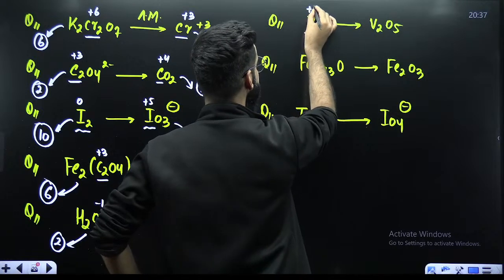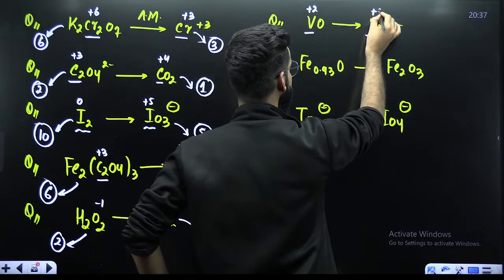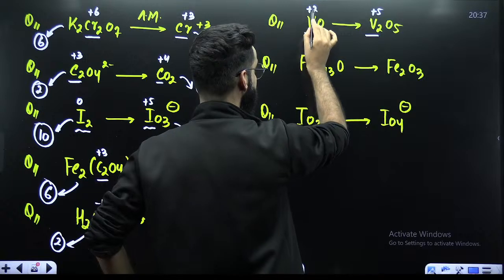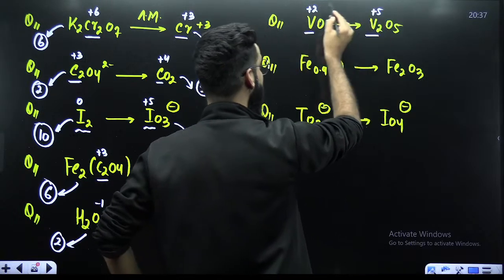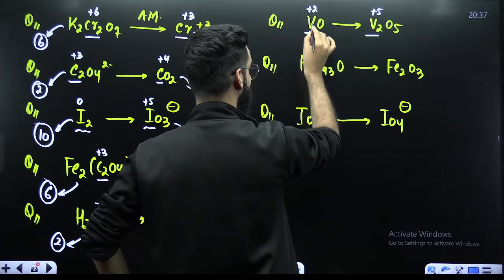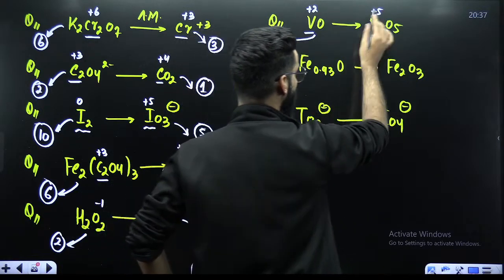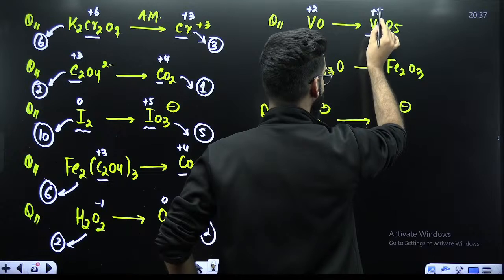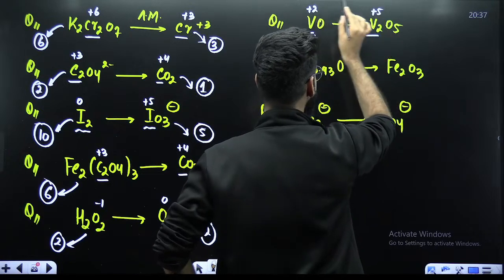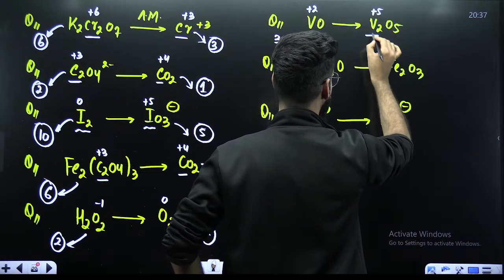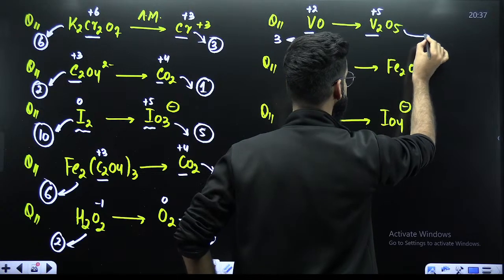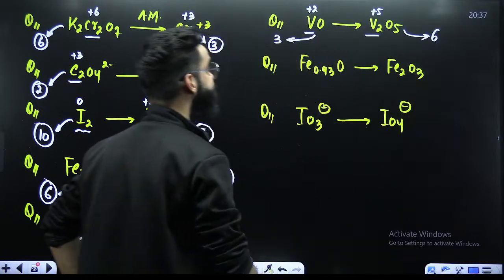Look at this particular question. Vanadium, its oxidation state here is +2. Its oxidation state here is +5. I need to get this n factor. So this is initial, this is final. Final minus initial. The value is 3. 3 is the change for 1. I have only 1, so its n factor is 3. Okay. V2O5. What about its n factor? Call this initial, call this final. Final minus initial, the value is 3. 3 is the change for 1, but I have 2. So 3 2s are 6. So its n factor is 6.